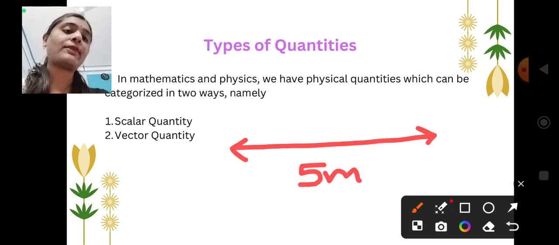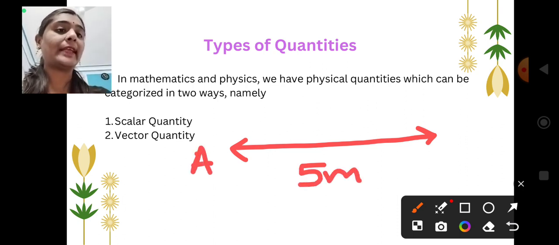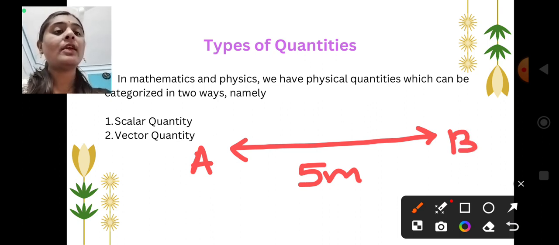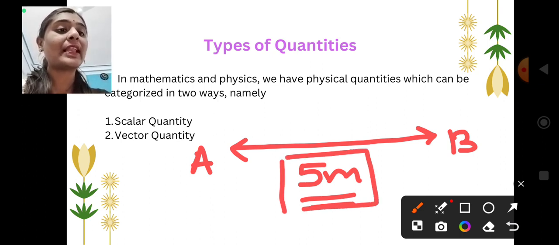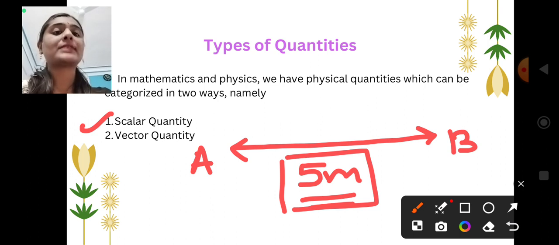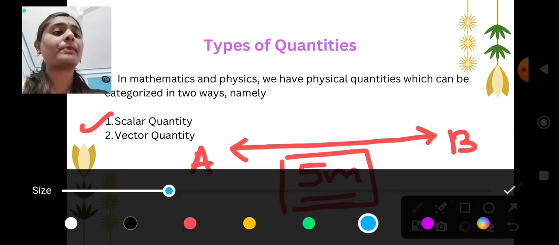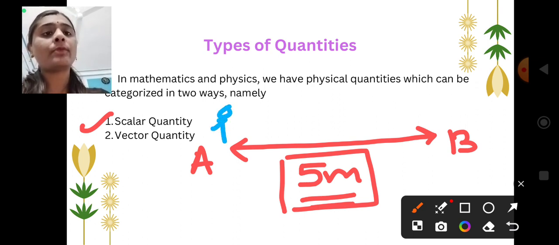Here I am saying 5-meter distance. Suppose this is point A, this is point B. Point A is separated from B by a 5-meter distance. So here direction doesn't matter, only 5 meter is the scalar quantity. Means magnitude only matters, right? So this type of quantity is called a scalar quantity.